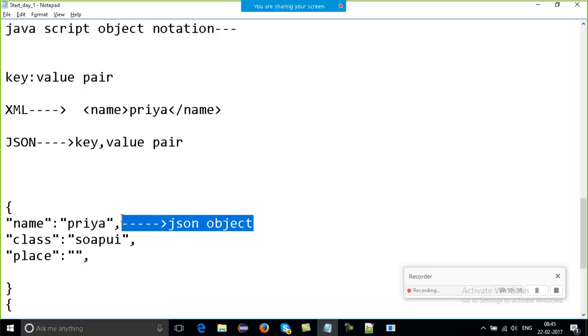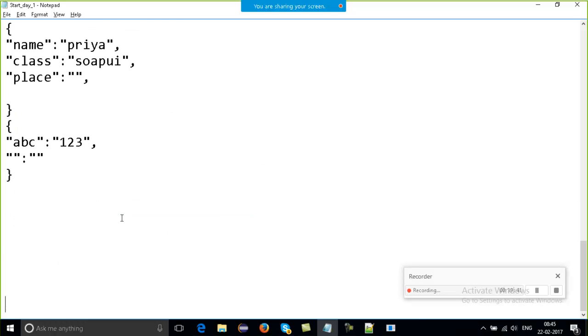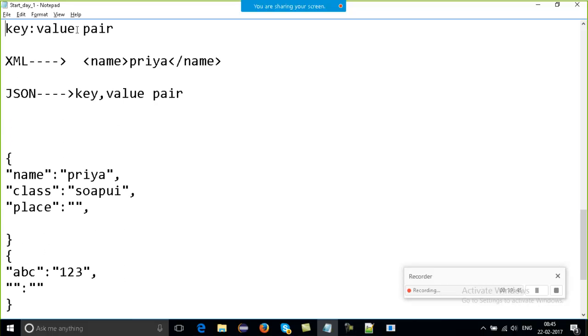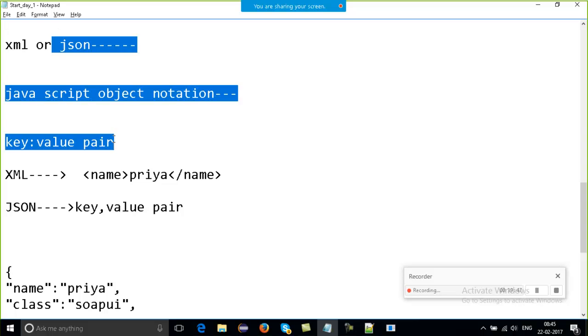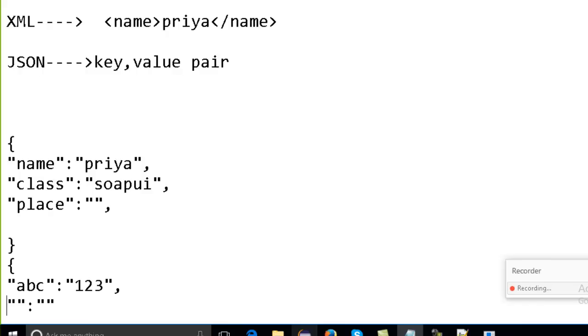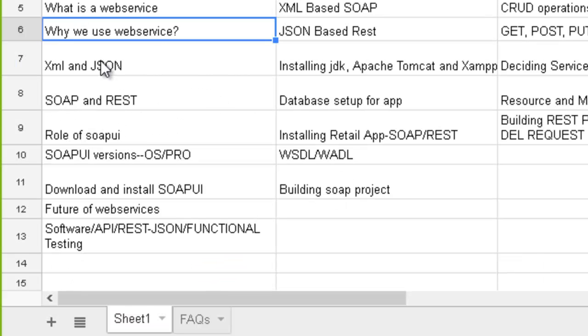This is the first class. A very simple thing I'll tell you today. Just an introduction to XML, introduction to JSON, how it works and how both are related. I hope it's clear now, XML and JSON.